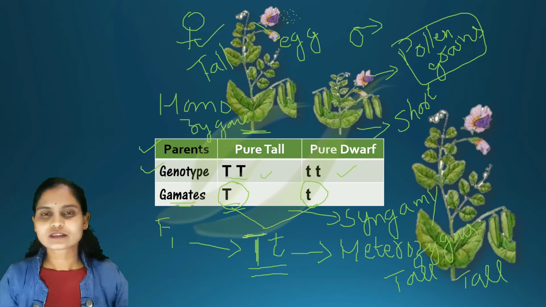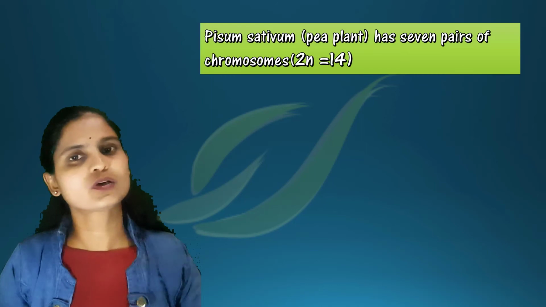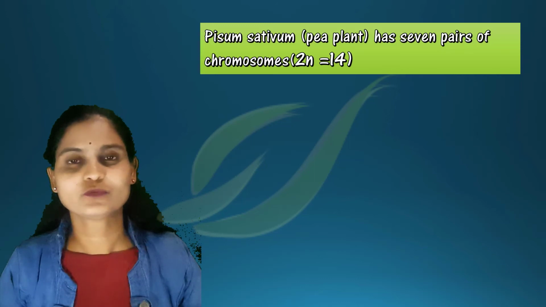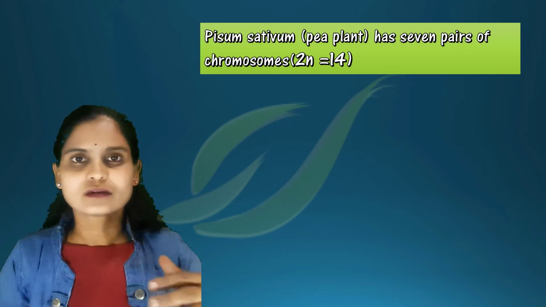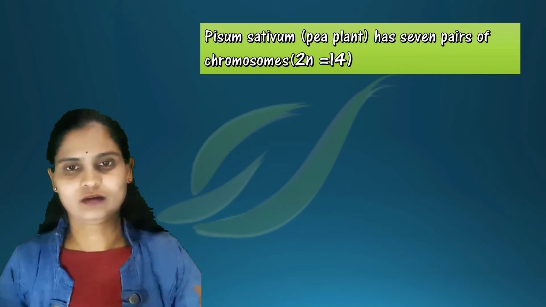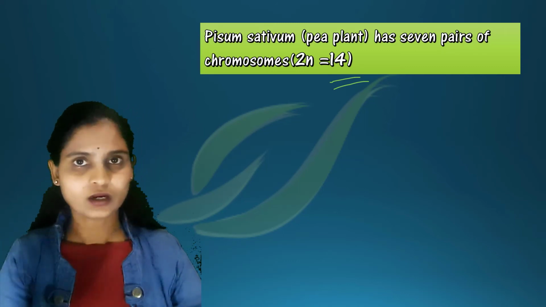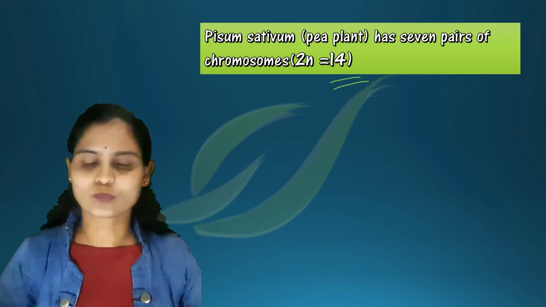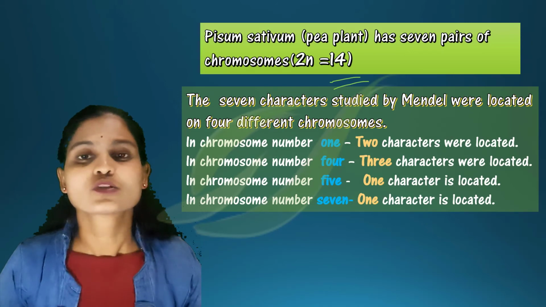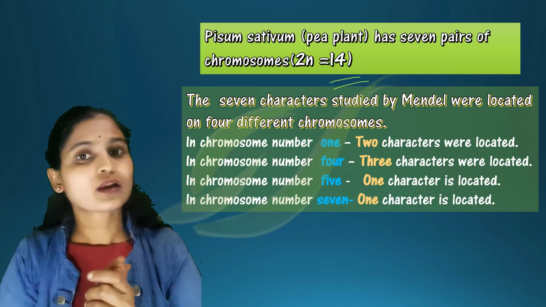In the next slide we are going to observe very important facts about the pea plant, because in the NEET exam they can ask these questions. Coming to Pisum sativum, the pea plant, its chromosome number in each cell is 14, so 2n equals 14.